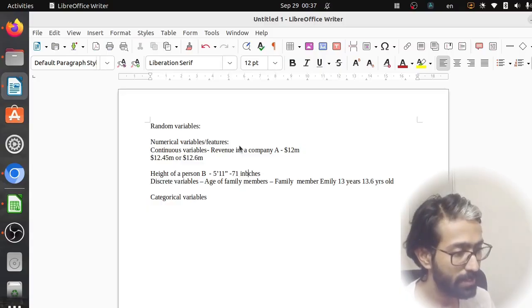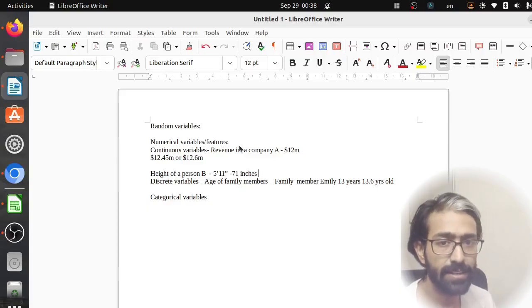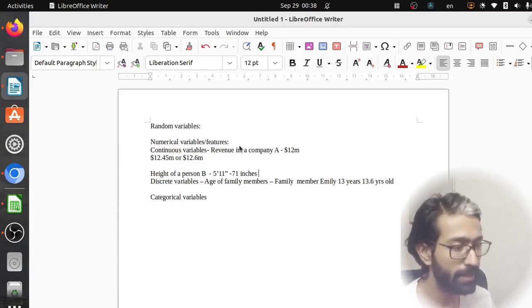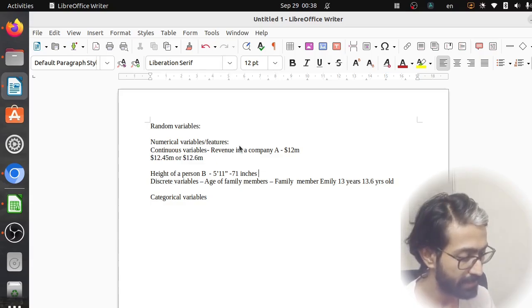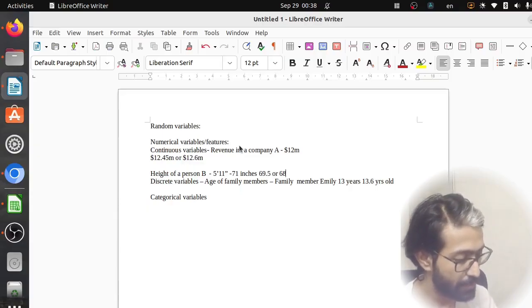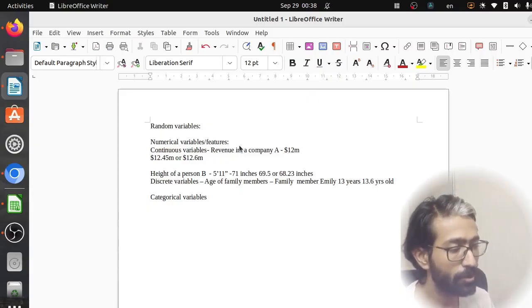Obviously it's not necessary that this person will have exactly 5 feet 11 inches. This person can be a little bit less than 5'11", or a little bit more than 5'9". So this person can be, let's say, 69.5 inches, or 68.23 inches. That's possible. So these are continuous values.